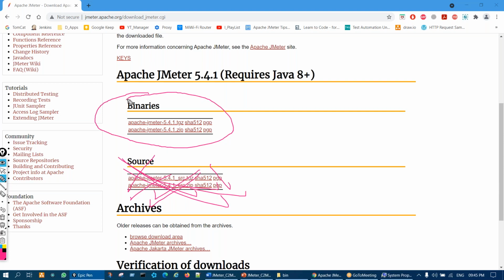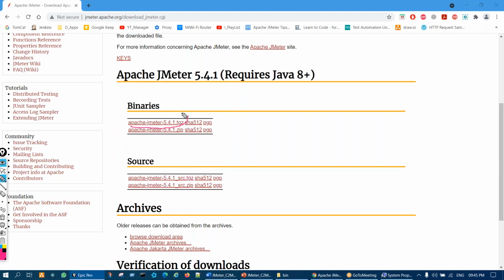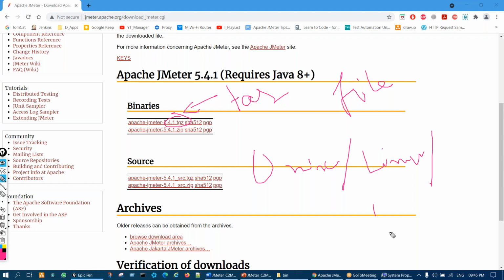Here you see two links are there. One is TGZ, the upper one. This is known as a tar file. Okay, tar file. You should download this one only for Unix, Linux, and Ubuntu. If you want to use it on Unix, Linux, and Ubuntu, you should download the above one, the TGZ, the tar one. Very clear.